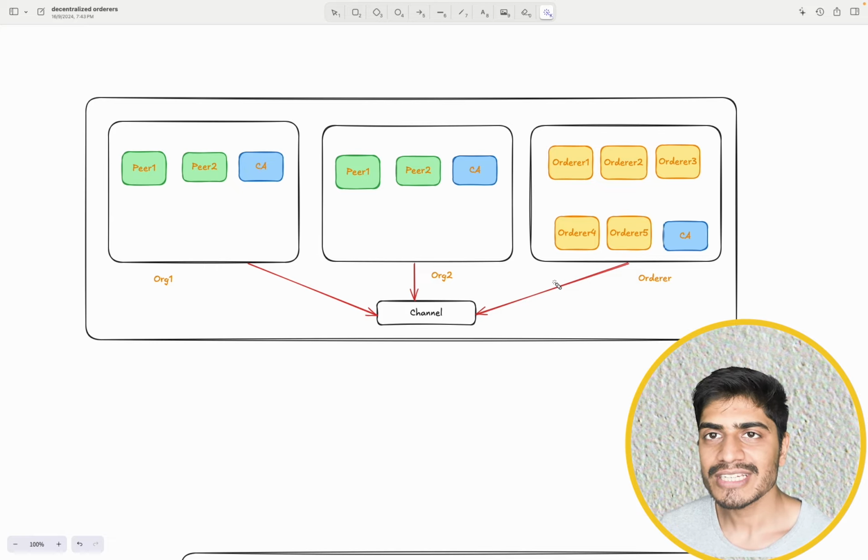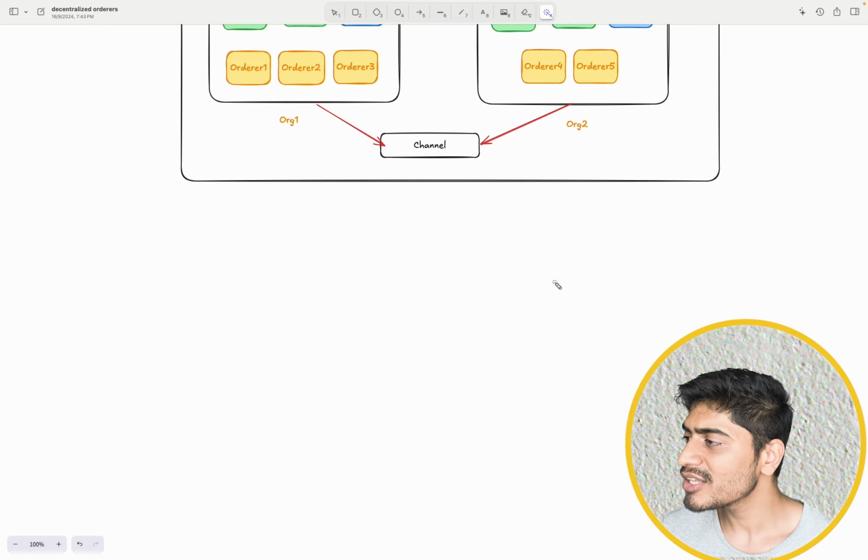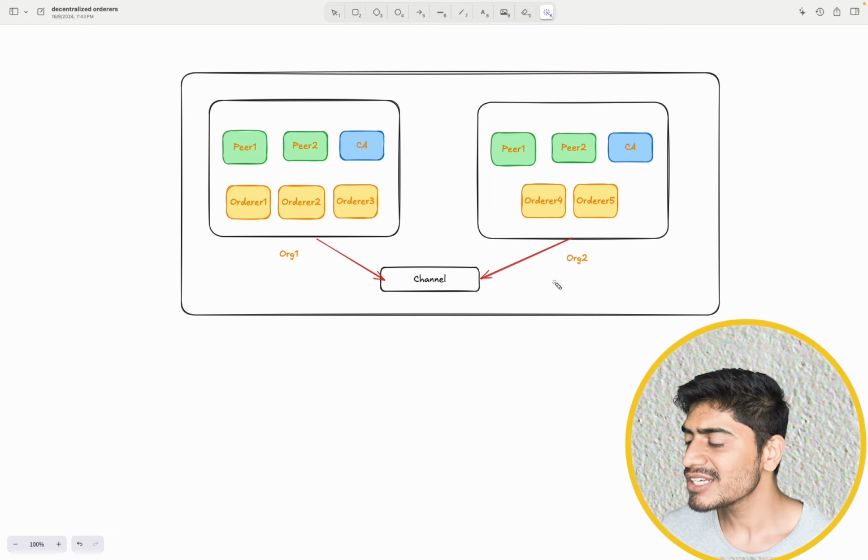Now the goal of this section, I'll show you another representation. The goal of this section is that we are going to have multiple organizations, and each of the organizations will have both peer nodes and ordering nodes. So if you see this diagram, we have org1, and org1 has its own dedicated certificate authority, then it has its two peer nodes, and then it also has ordering nodes, right?